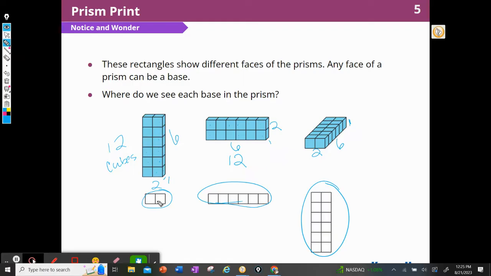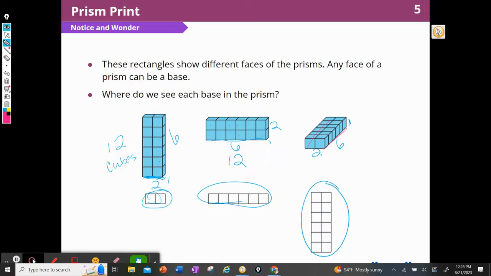I can see that this might be a picture of the bottom of these 2 cubes. And this might be a picture of the bottom of these 6 cubes. And this might be a picture of the bottom of both of these 6 cubes laying down.